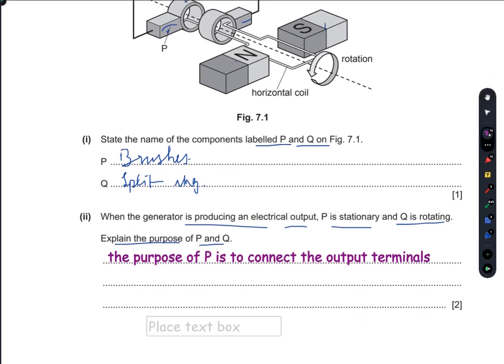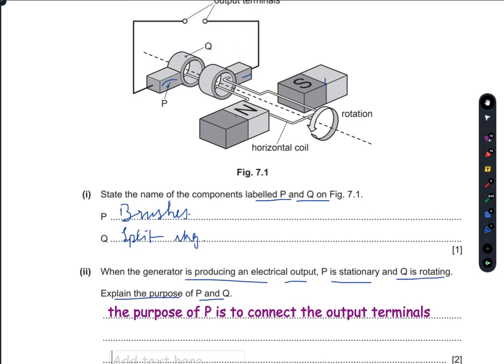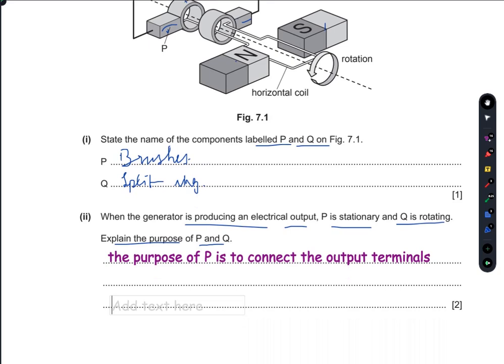And the purpose of Q, the split ring, is that it allows the reversal of the current. It changes the direction of the current as soon as the coil reaches the vertical position.